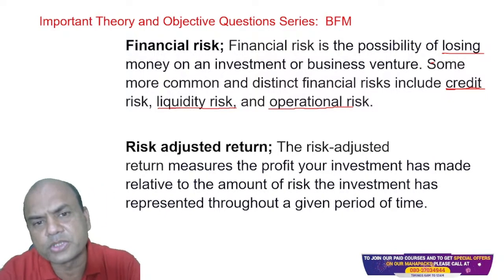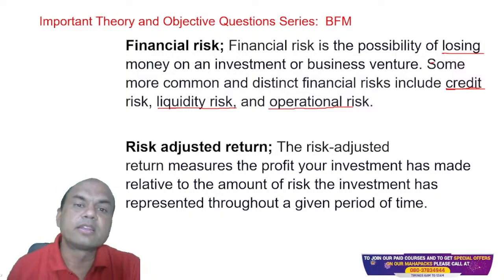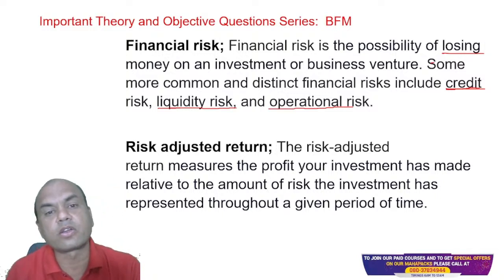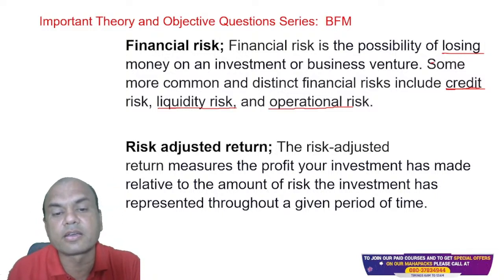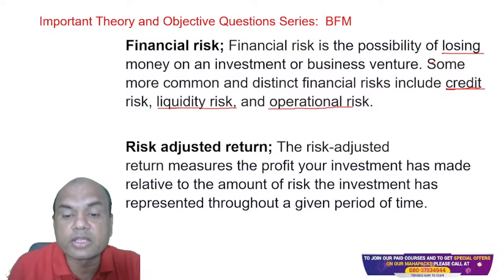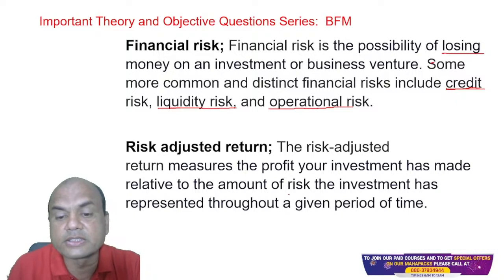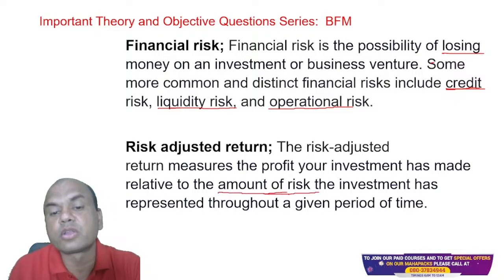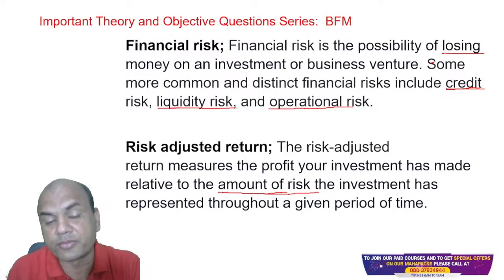Obviously, isn't it mutual fund? So that's why the returns from those mutual funds are always called risk adjusted returns. The risk adjusted returns measures the profits your investment has made relative to the amount of the risk the investment has represented throughout the given period of time. So what is the risk involved in this investment? Relative to the amount of risk, that is important.